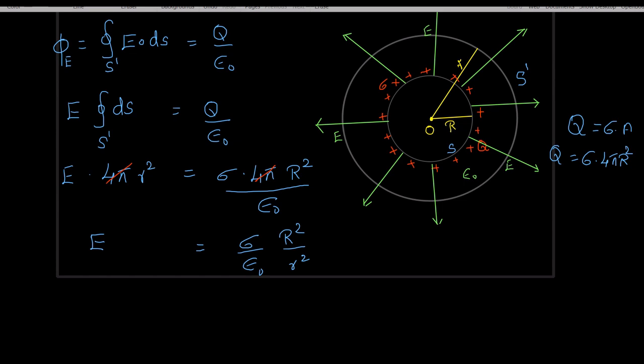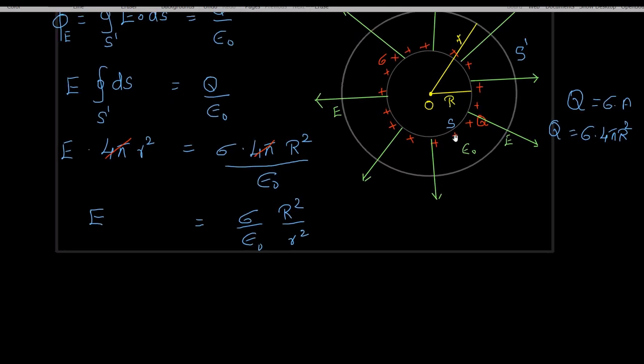This is the magnitude of electric field over the Gaussian surface of radius r due to thin spherical shell of charge. If I write the vector E, this is equal to sigma by epsilon naught into capital R square divided by small r square into unit vector.